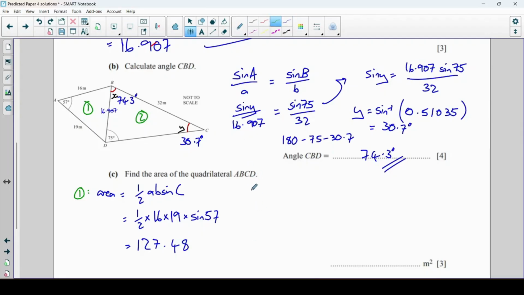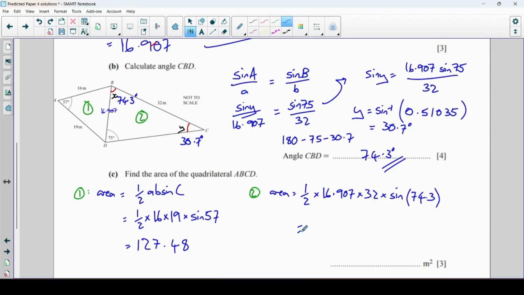Let's do the same thing for the second one. And again, I'm going to do side, angle, side. Well, I don't have this side, so I need to use these two sides and that angle there. So that is a half times 16.907 times the other side, 32, times sine of that 74.3.